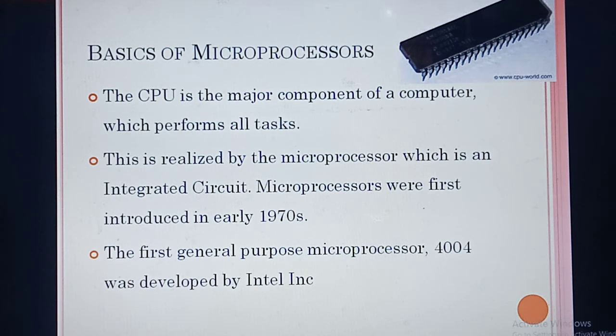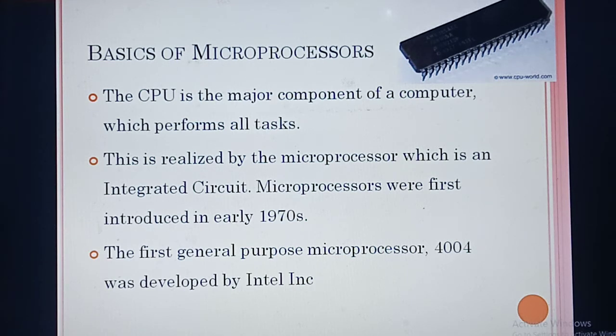So what things have we studied here? The CPU is the major component of the computer. This CPU performs all the tasks. If the CPU needs to work properly, which is the major component inside the CPU? Microprocessor. This microprocessor is implanted in which one? Motherboard, using which circuit? Integrated circuit. The microprocessor was introduced in which year first? 1970.